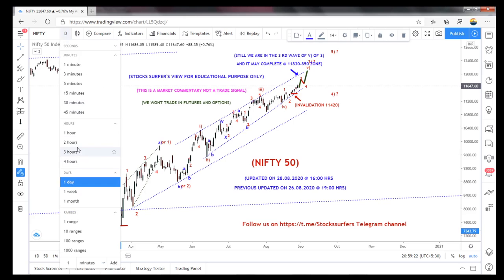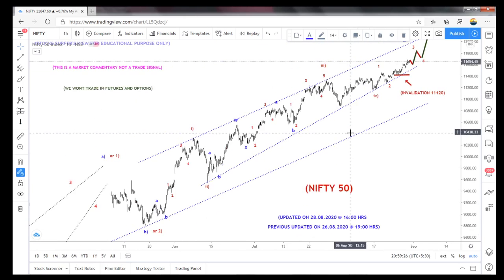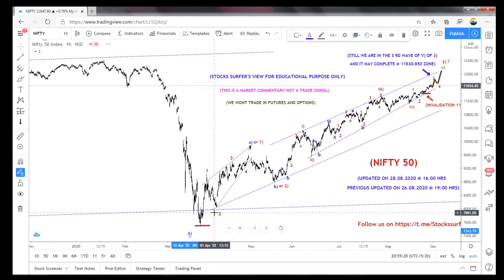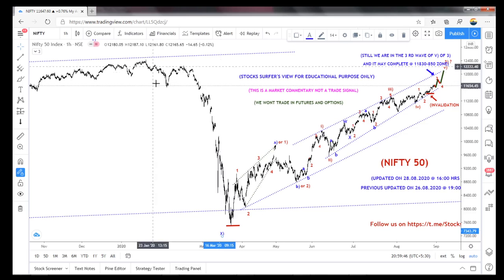So let's see in the 1 hour chart. I will show you how I counted this. This is called a leading diagonal of wave 1 or A. I have not finalized it, because this can be again A, B, C, meaning after the completion of that C wave here, it can drop also in a three-wave structure. So then it will become A, B, C. After that, here also a three-wave structure, and here also a three-wave structure.